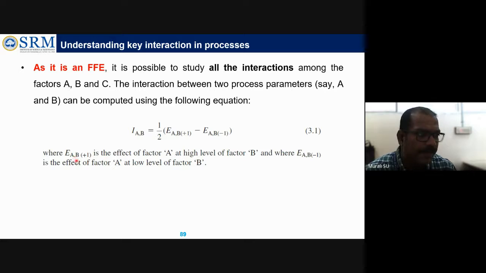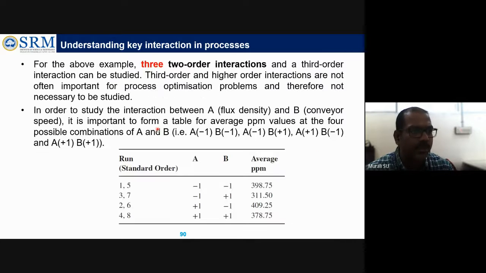Where the effect of A at high level of B, they kept A at high level and B at high level. The next one is where they kept A at high level and B at the low level. They are changing only B between high and low, but keeping A at the high level, and calculating the interaction effect. So this equation you have to remember. By doing that, they will get this kind of average value.